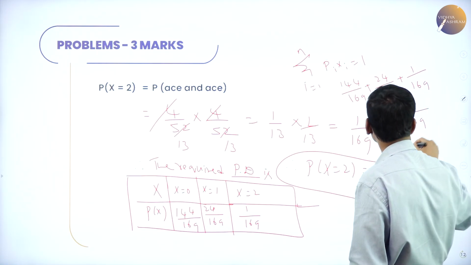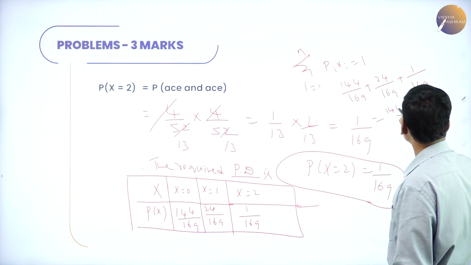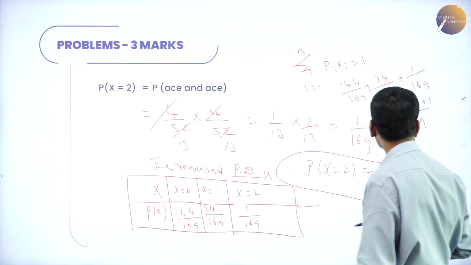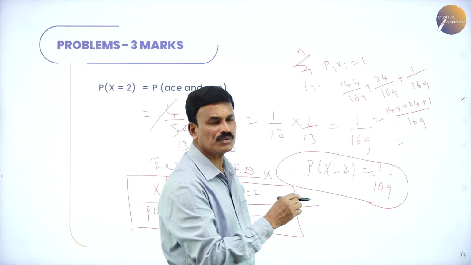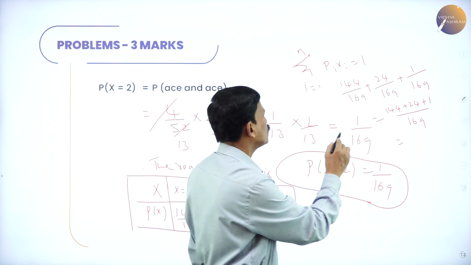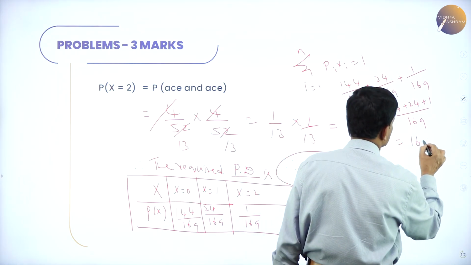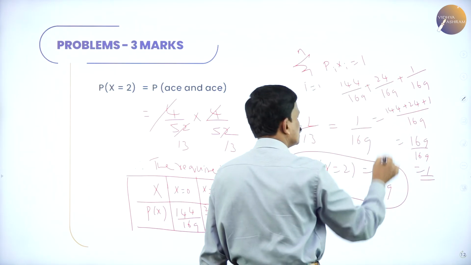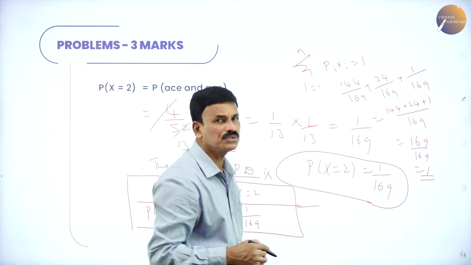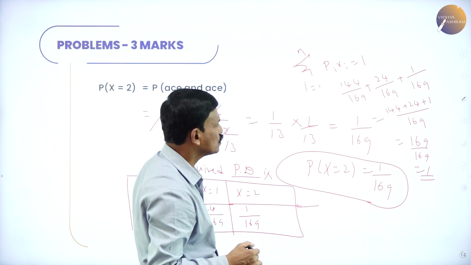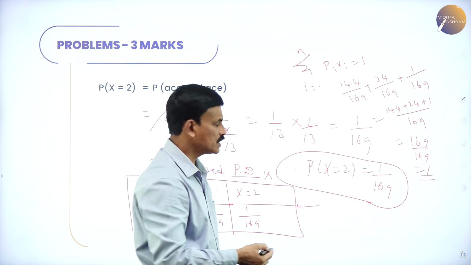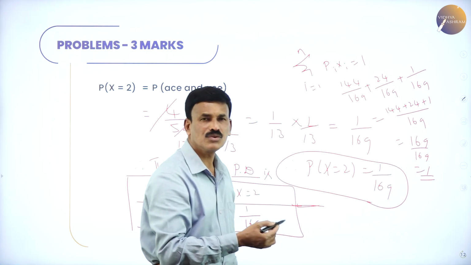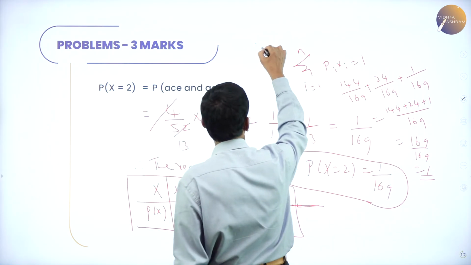Since 169 is the LCM, 144 plus 24 plus 1 is 169, so this is 169 by 169, which is equal to 1. So you will get the sum of p i from i equal to 1 to n equal to 1. Okay, this is how we find the probability distribution. If you want, you can go for the verification.